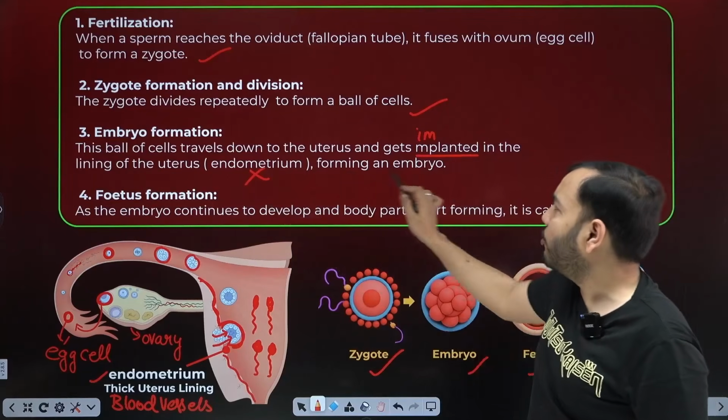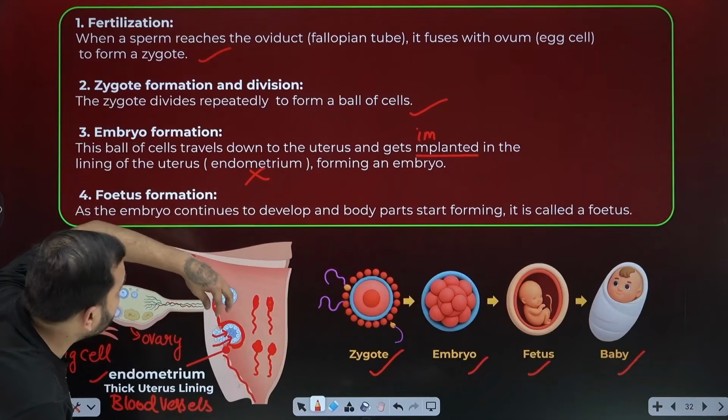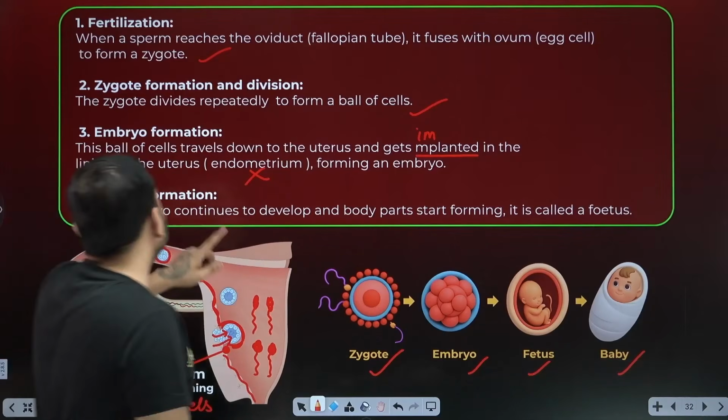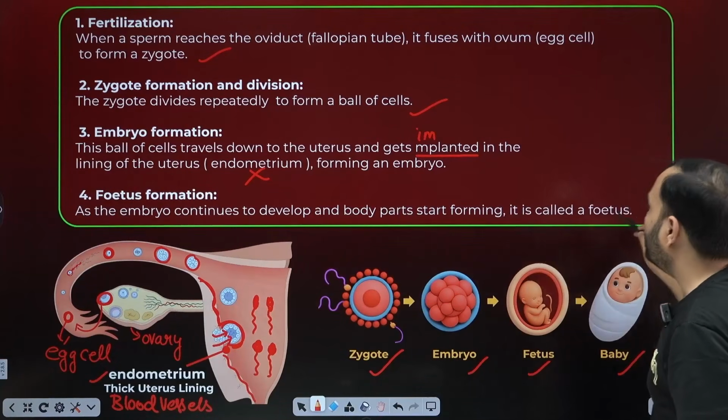Endometrium. What will happen? The ball of cells travels down to the uterus, gets implanted in the lining of the uterus, forming an embryo. Fetus formation: as the embryo continues to develop and body parts start forming, it is called a fetus.